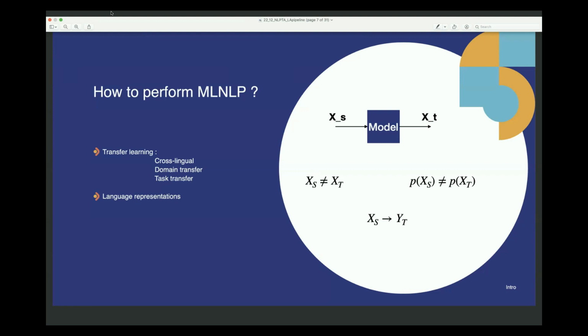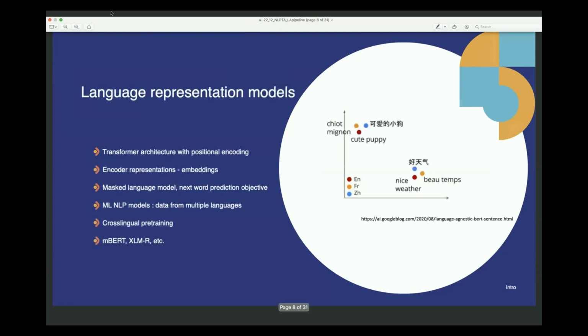So in order to realize the cross-lingual or domain transfer, language representation models are the way to go. And language representation models took a huge dive towards 2016 and onwards by the advent of Google's BERT. BERT is a transformer architecture with a positional encoding in it.